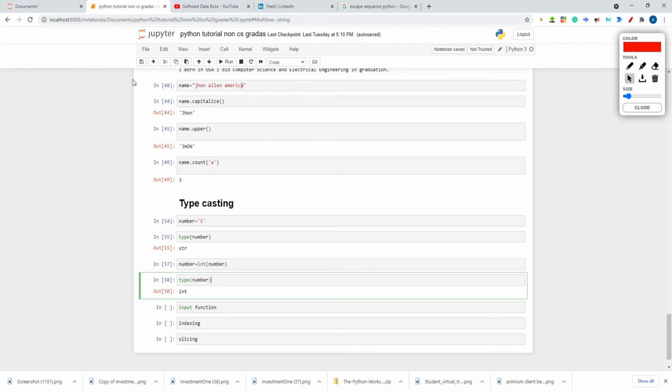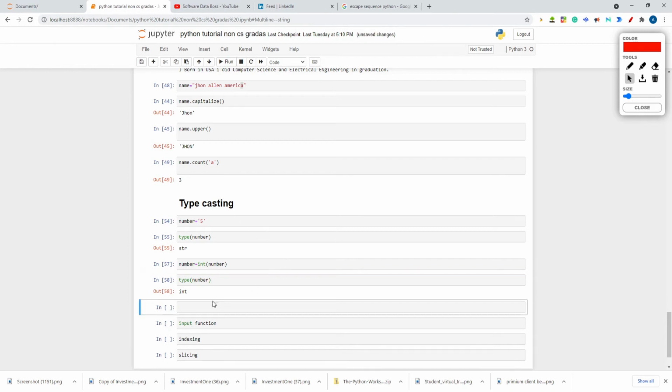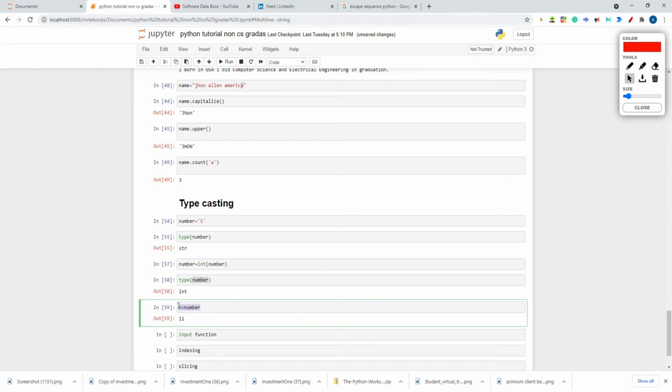Now if I add 6 plus this number, it should return me 11. So I am getting the result 11 now. So you must have understood typecasting. You can convert a string into an integer using the int function.